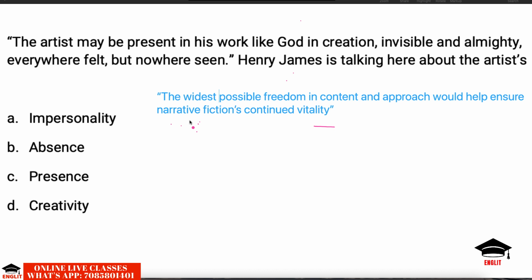T.S. Eliot's theory is primarily for poetry, but unlike him, Henry James talks about the novel, the fiction. Here we can compare two critics. Henry James writes something for fiction, and T.S. Eliot propounds this theory for poetry.